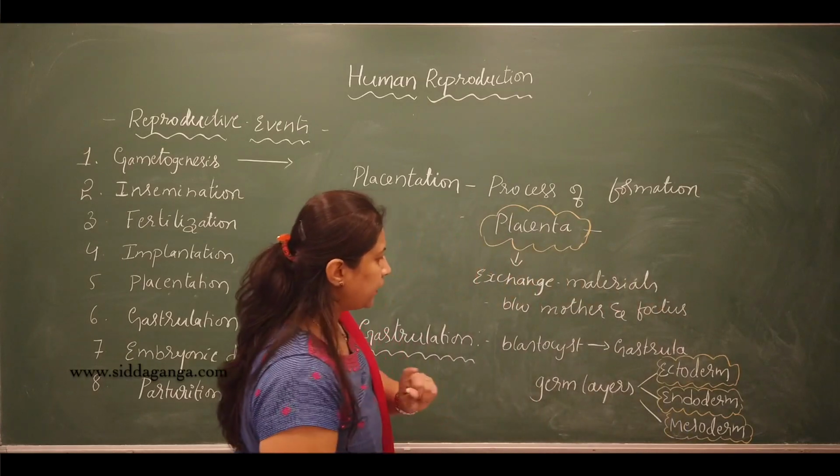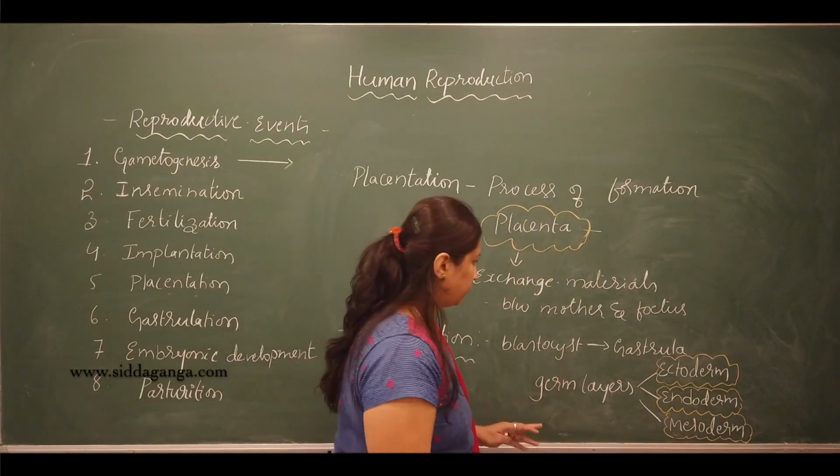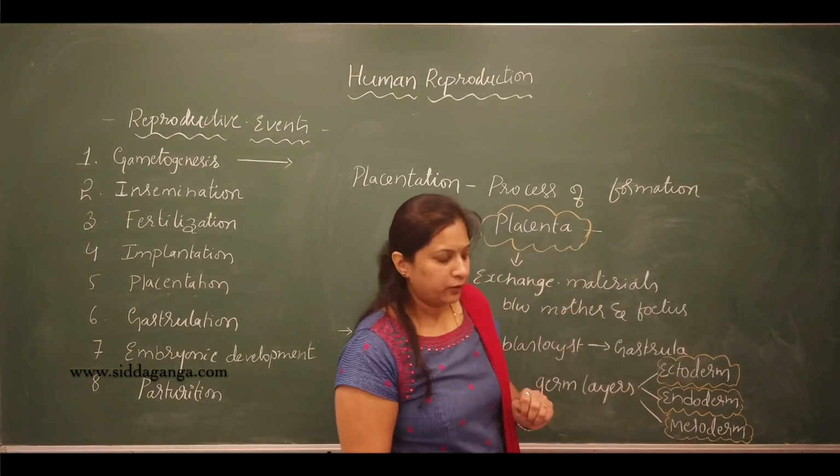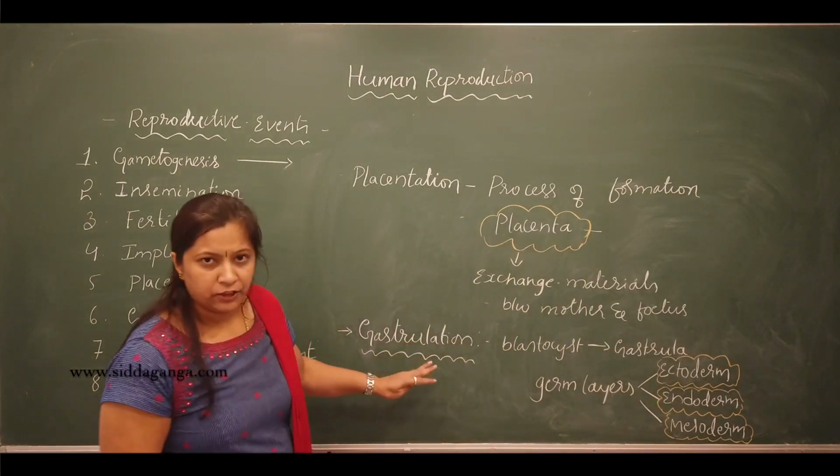So during gastrulation, the 3 germ layers develop, that is ectoderm, endoderm and mesoderm. So this is gastrulation.